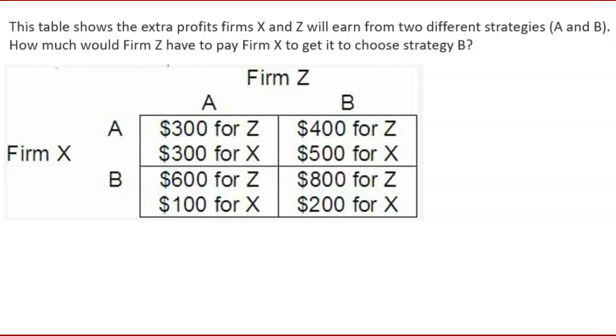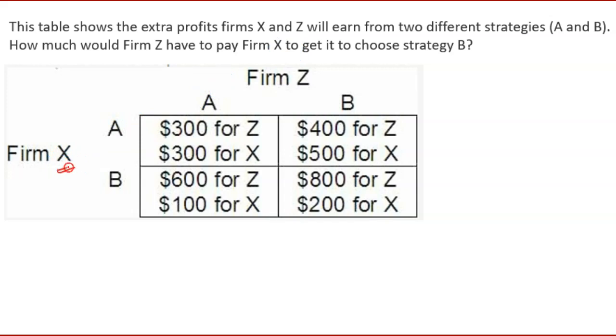Okay, so we've got a payoff matrix question. This table shows the extra profits firms X and Z will earn from two different strategies, A and B. How much would firm Z have to pay firm X to get it to choose strategy B? Alright, that seems a slightly odd question. Okay, let's try and figure out what would happen without worrying about the second part of the question yet.